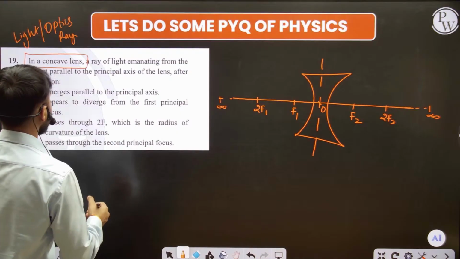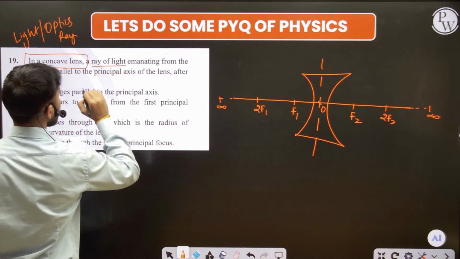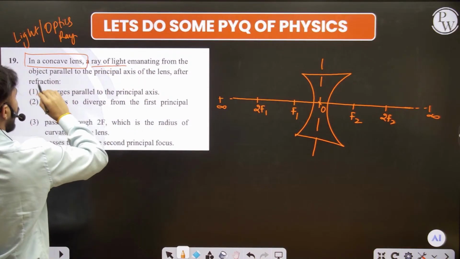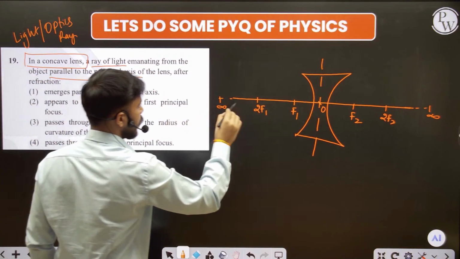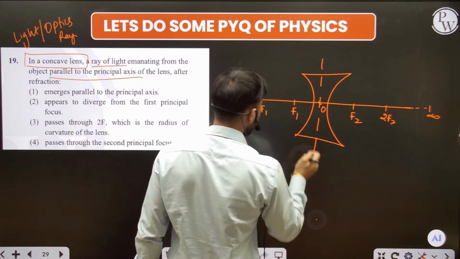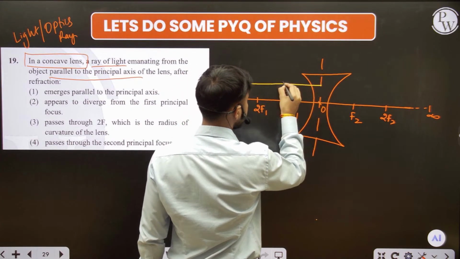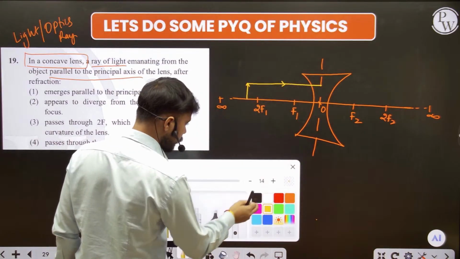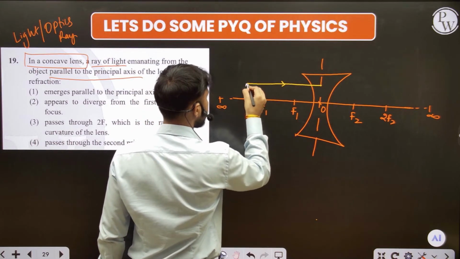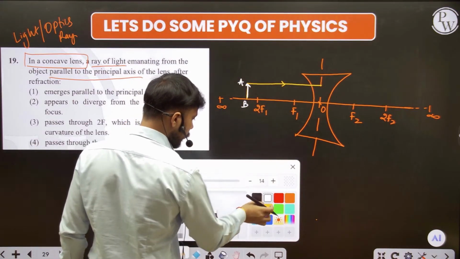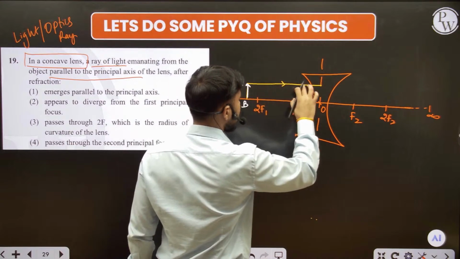And what the question is saying is that the object emits a light, it means the ray of light which emits from the object is parallel to the principal axis. Let's suppose this is the object, that is our AB, and the light is coming parallel to the principal axis.